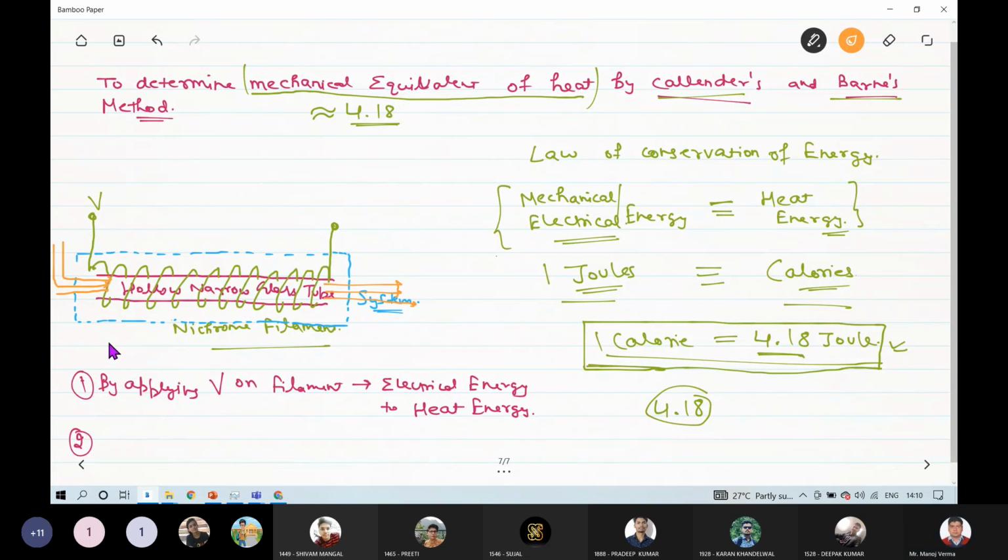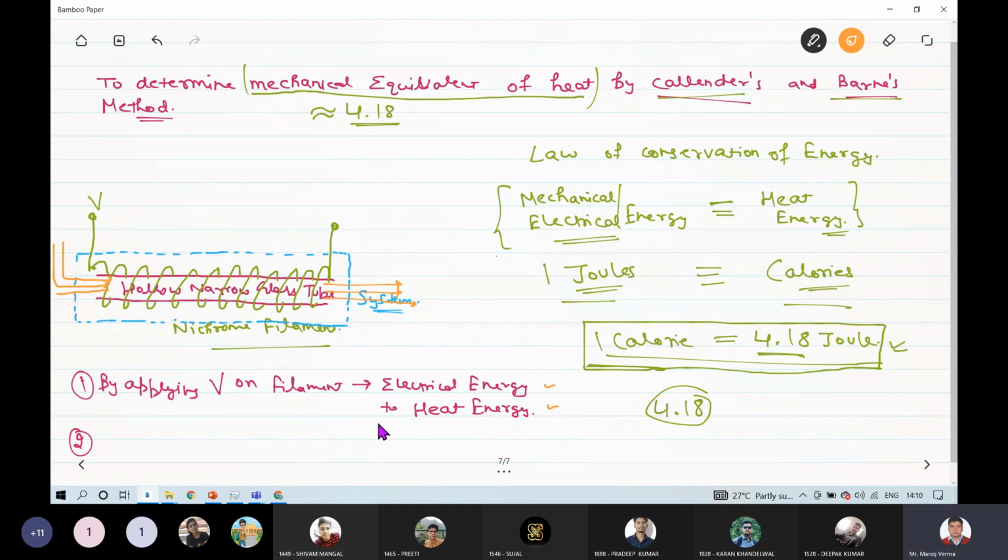Okay, so first of all, what we have done, we have applied a potential on the filament, and because of this potential, the filament will generate some heat energy. So that means we are creating heat energy from electrical energy.